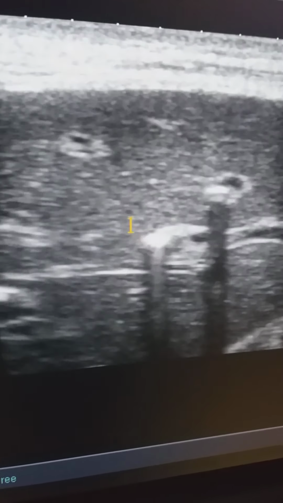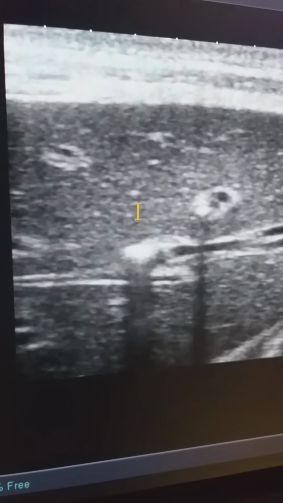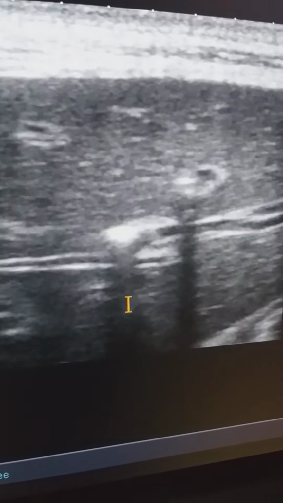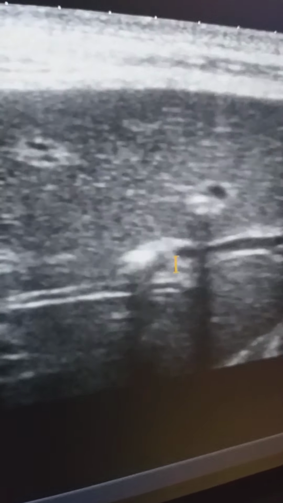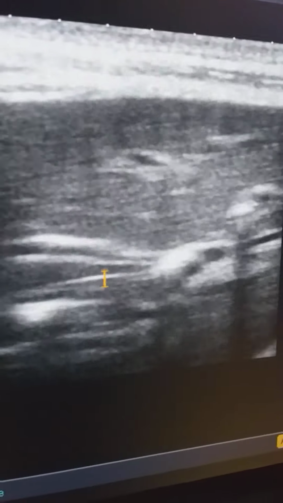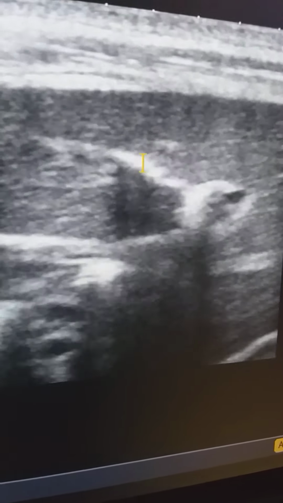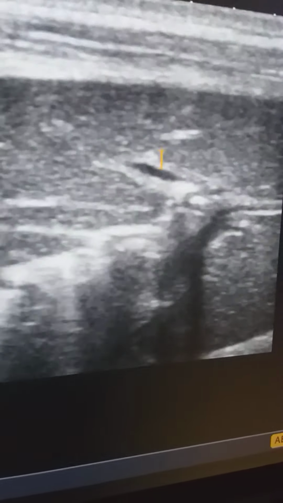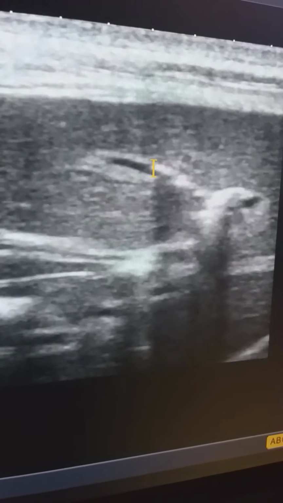So this one is the foci, this one is the foci which have a comet-tail appearance, which is showing posteriorly the comet-tail artifact. So this is the, and here you can appreciate this one. Hold it, please.